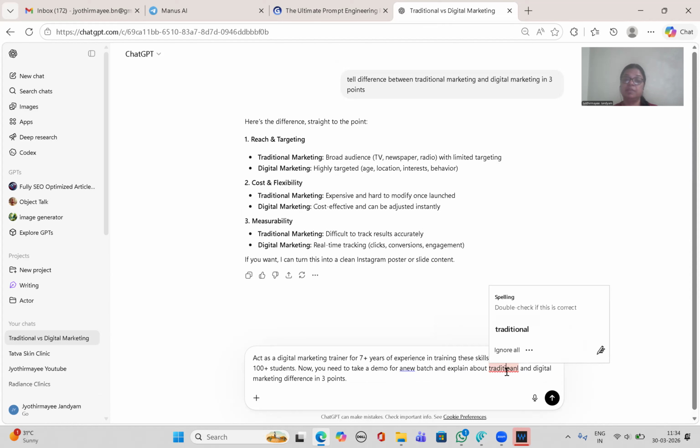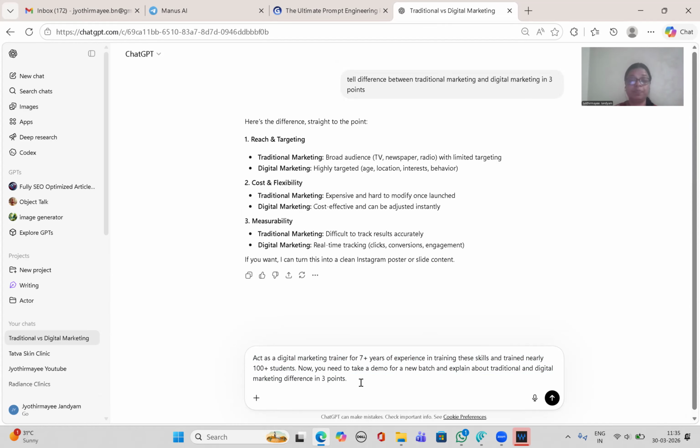Okay. So we gave role and we gave context. Context means the background of that work. So this is the role: act as a digital marketing trainer with 7+ years of experience in training these skills and who has trained nearly 100 plus students. That is the role. And now you need to take a demo for a new batch and explain these differences. That is the context. That is the background of the work.